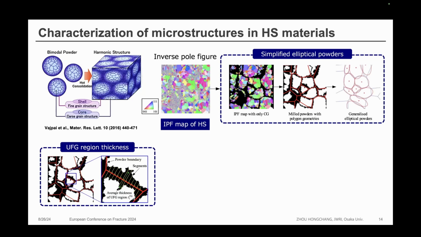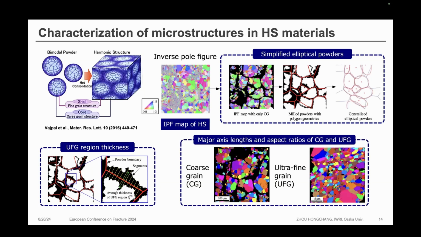This thickness will be obtained, and also we will obtain the major axis length and the aspect ratio of the coarse grain and ultra fine grain. So this is all the microstructure information we need to make our microstructure model.